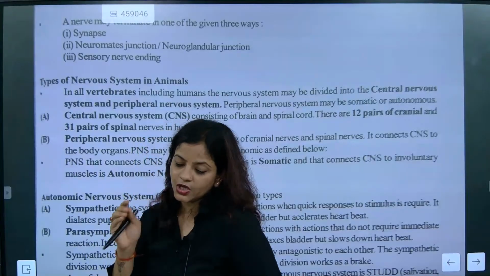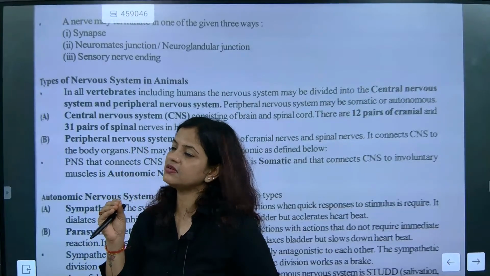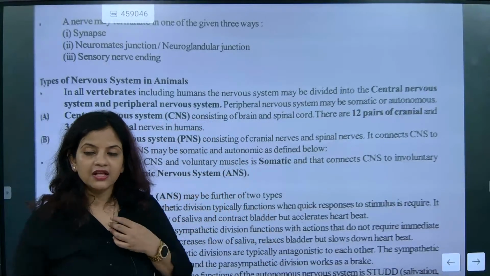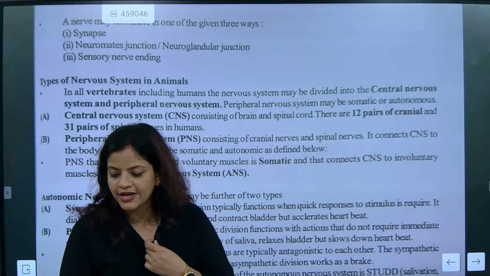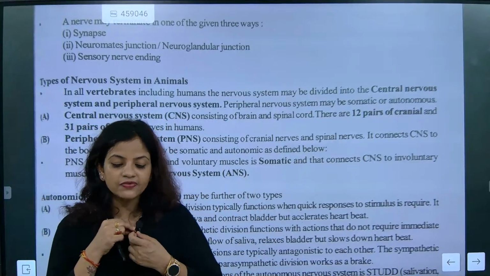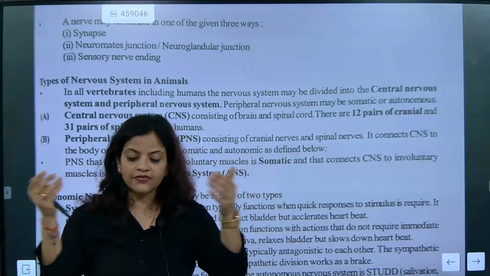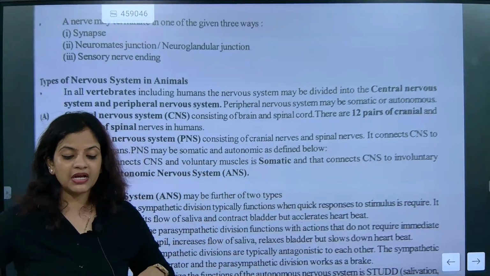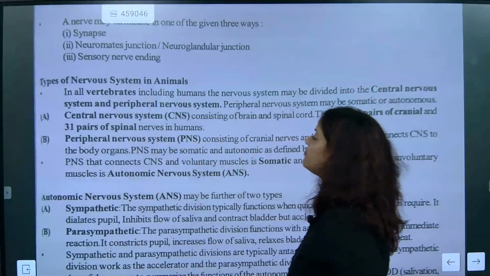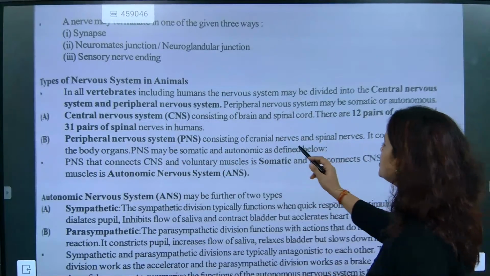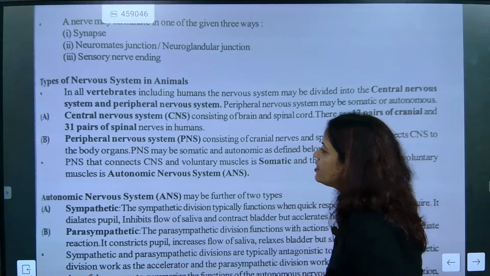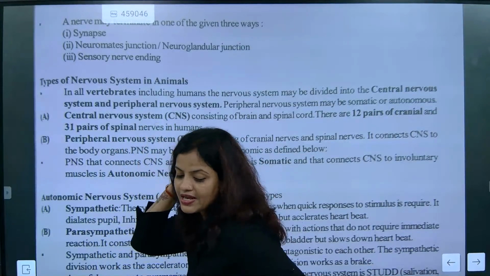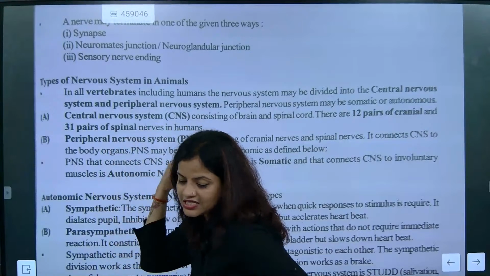If somebody asks you about the central nervous system, it consists of the brain and spinal cord. In the facial region, 12 pairs are there. The 12 pairs will be cranial, and 31 will be in the spinal region. Understood? It will always be present in pairs. Next comes the peripheral nervous system. The one which is connected to the CNS comes as the PNS. It consists of cranial nerves and spinal nerves. CNS is the brain and spinal cord, and PNS is the cranial nerves and the spinal nerves that are connected to the CNS.